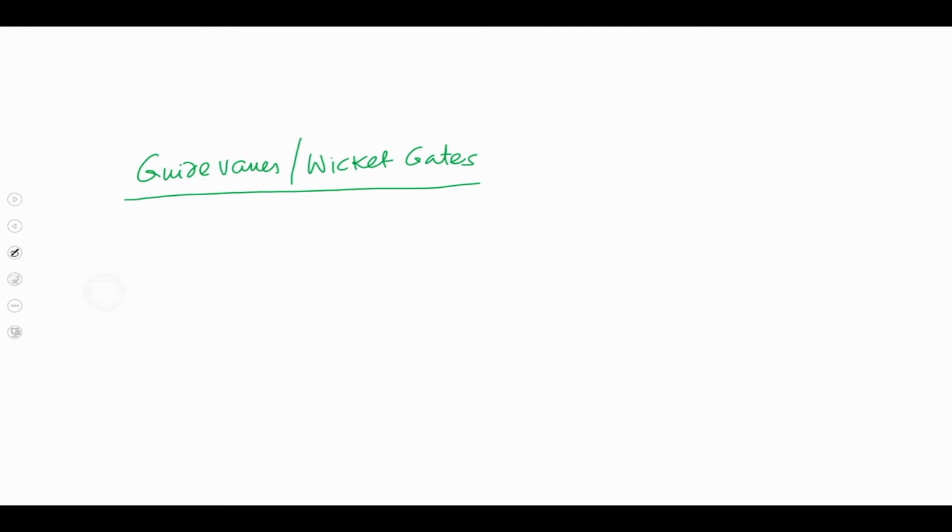Number 1, it allows partial conversion of kinetic energy of the fluid,